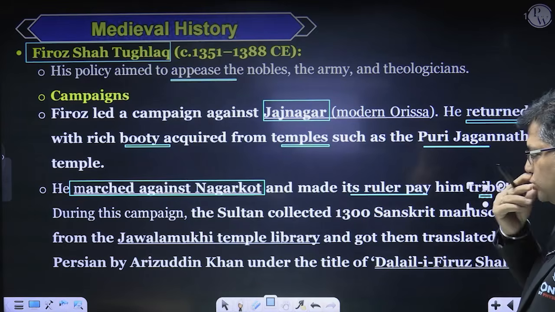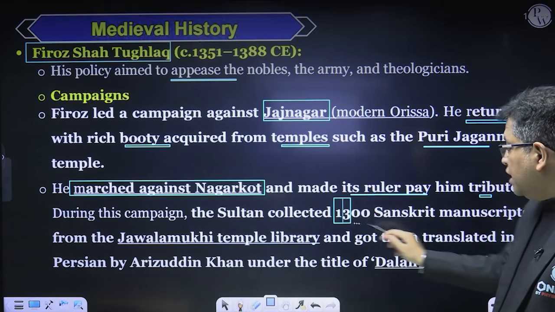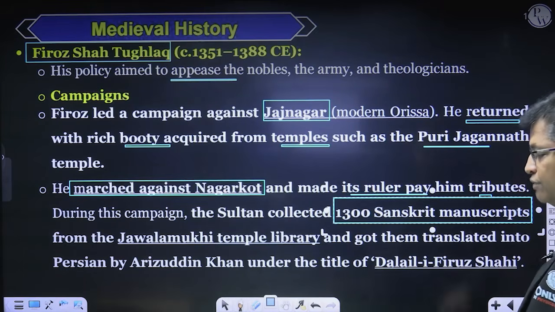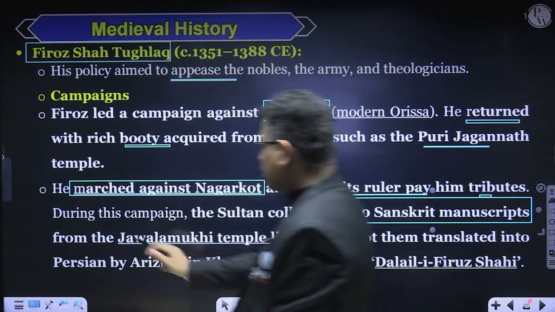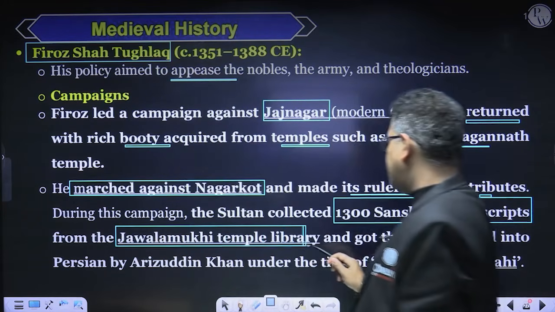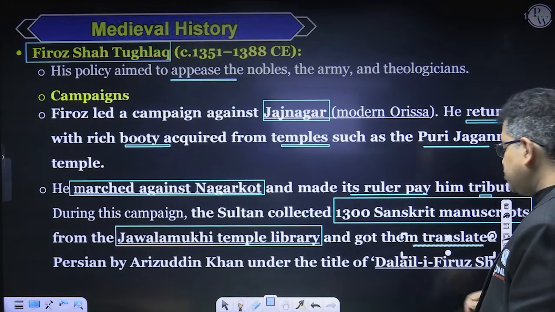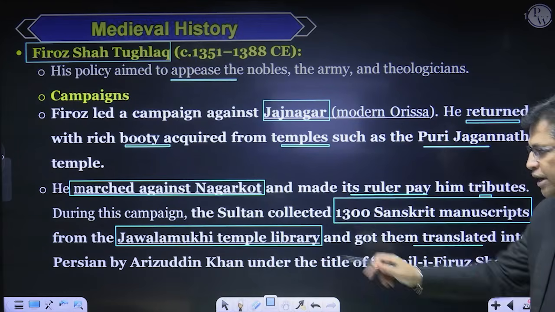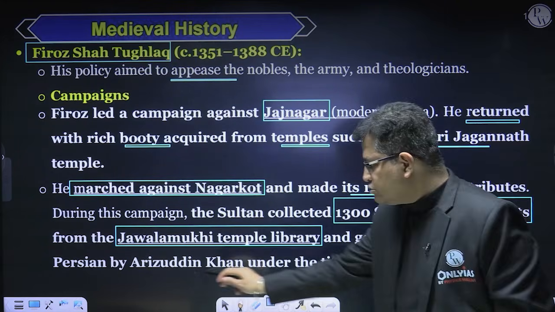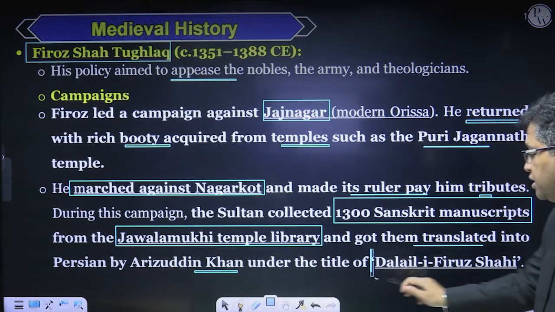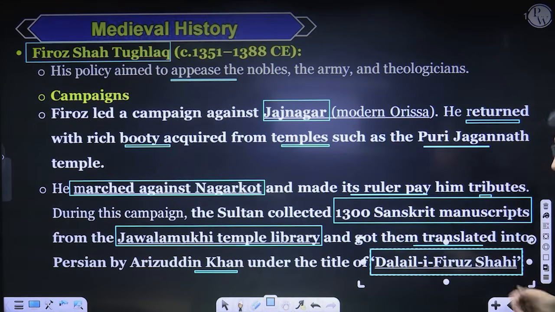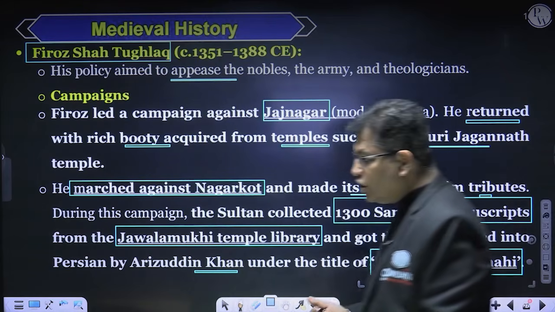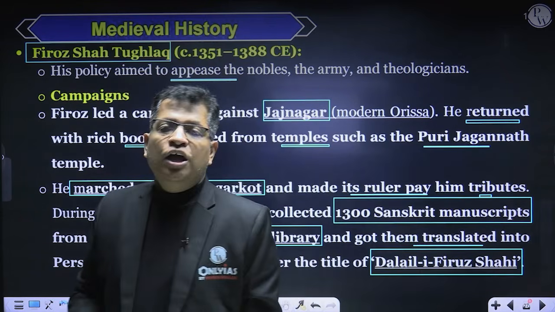During his campaign, the Sultan collected 1300 Sanskrit manuscripts from the Jwalamukhi temple library, and got them translated into Persian by Arizuddin Khan under the title of Dalail-i Firoz Shahi. So what is Dalail-i Firoz Shahi? That can be asked in your exam.